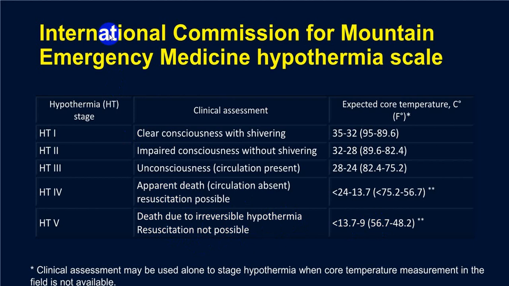So these hypothermic stages, stage 1 to stage 5, are put by the International Commission for Mountaineering, and that gives the emergency medicine hypothermia scale. This is one of the very good slides.